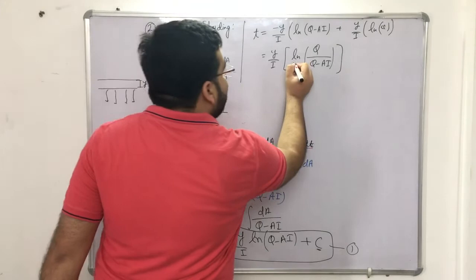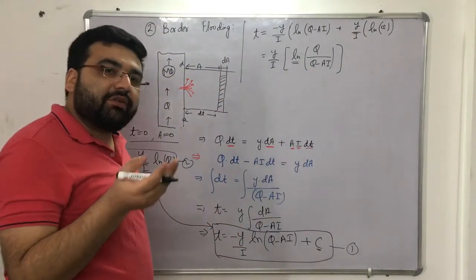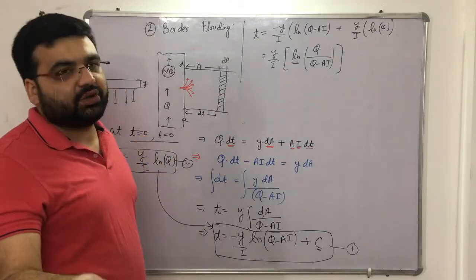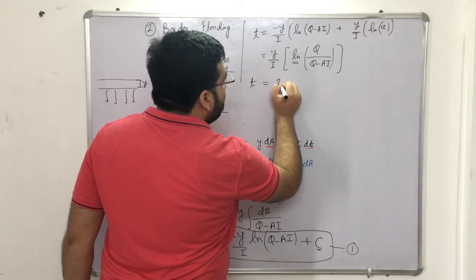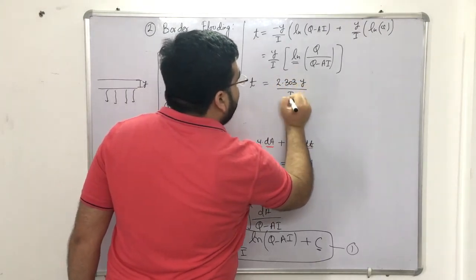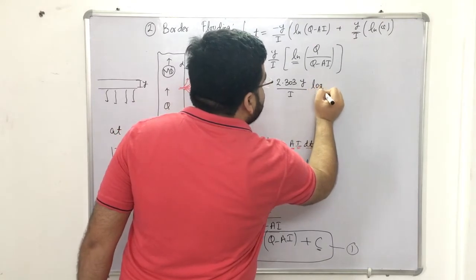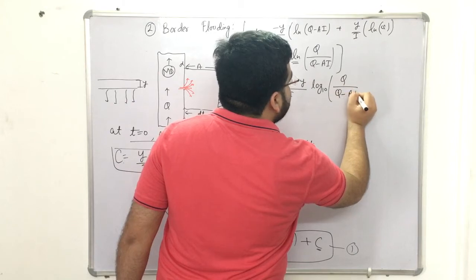Now this is ln. If we want to convert a natural logarithm into log base 10, we multiply it with 2.303. So I can also write it like that: t, the time period, is equal to 2.303 y divided by I, log base 10 of q divided by q minus ai.